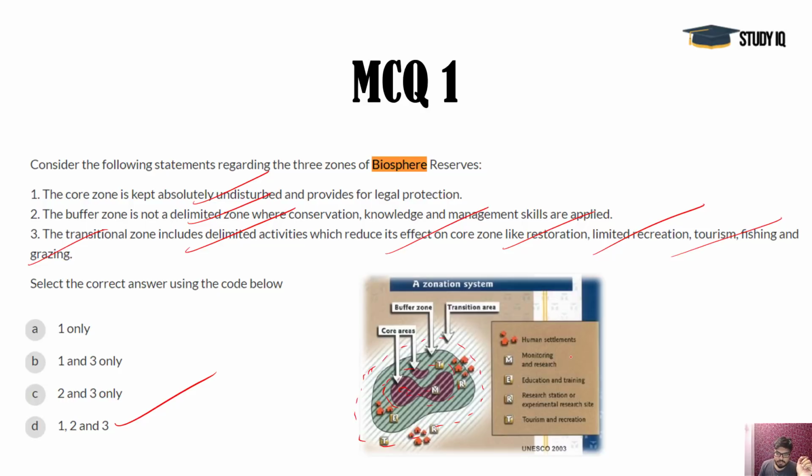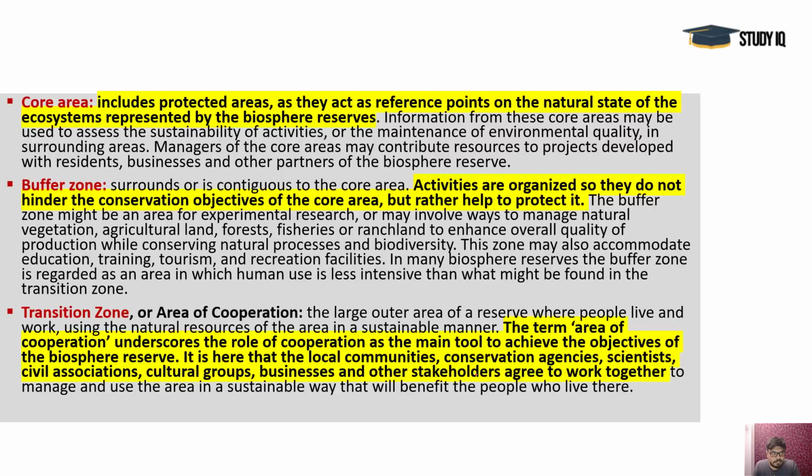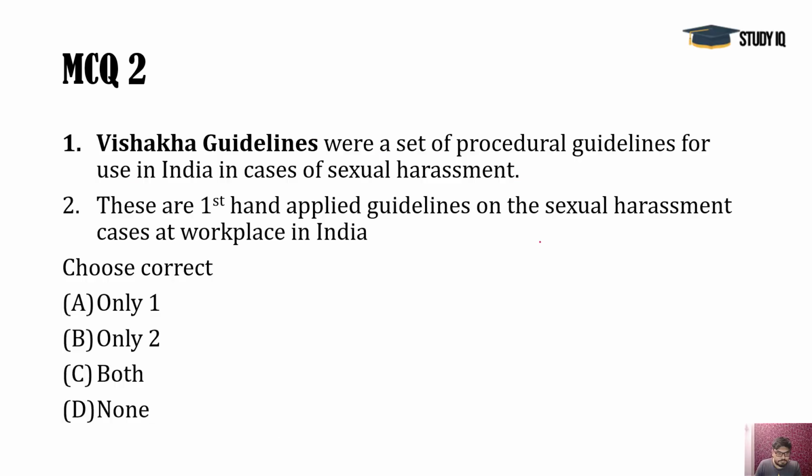You can see M, monitoring and research, under the core area. Education, training, research, tourism and recreation are done in the buffer zone. The lighter one is the transition area. It supports under excessive conditions: when some disturbance is going on in the core area or the buffer area, the transition zone can sustain these problems and support the biodiversity and species there. These things are given as an explanation by UNESCO, because biosphere reserves are associated with UNESCO.